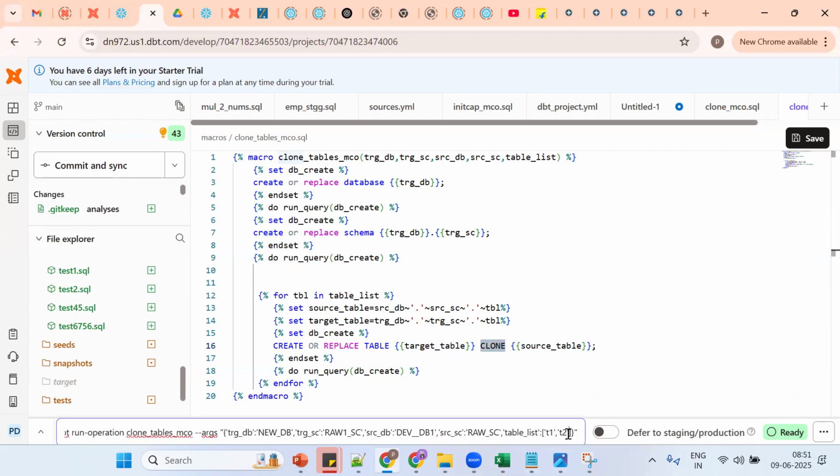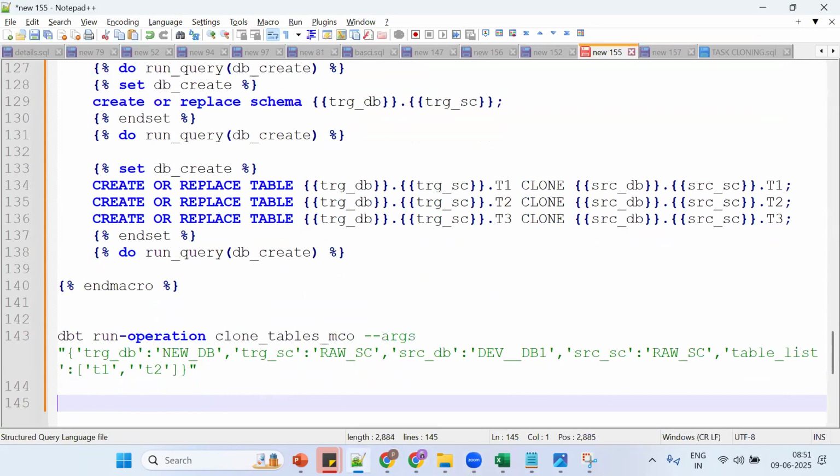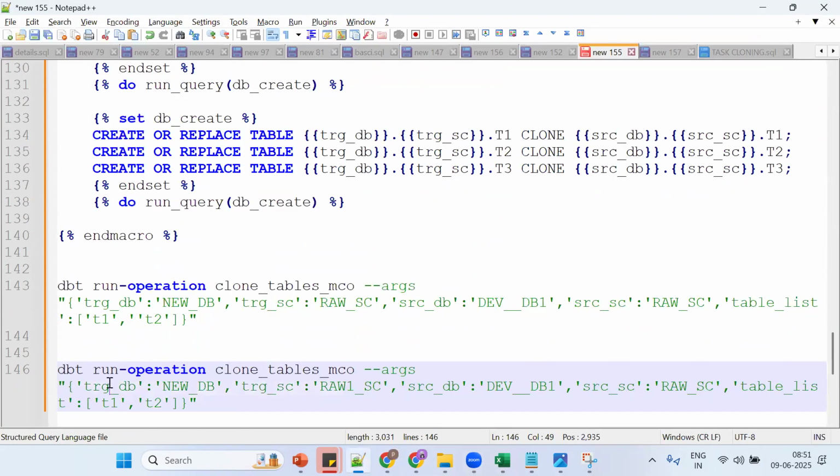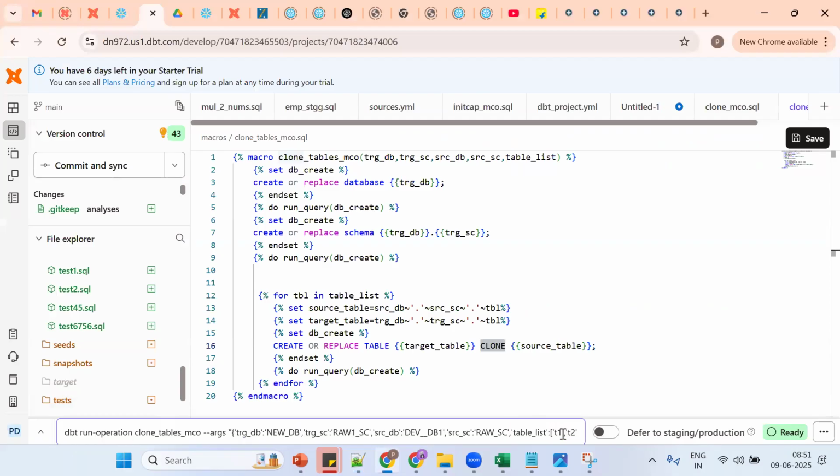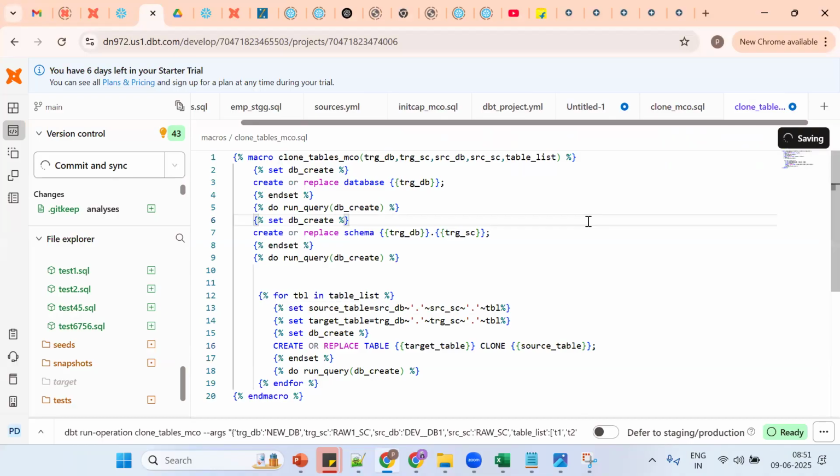Is it correct? So target database, new DB. So RA1 schema. Okay. So dev DB, SRC schema. Okay. RAS schema, table list. So in the table list, we are passing T1, T2. So you should get only two tables. So we did not save it. Okay. Issue, got the point.